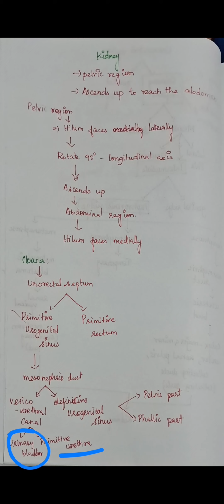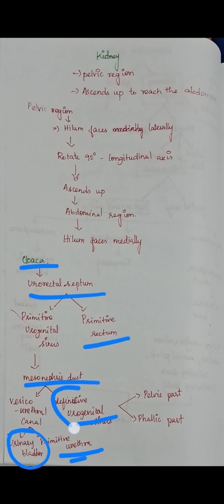So, as I repeat, the cloaca is separated by the urorectal septum to form the primitive urogenital sinus and primitive rectum. The primitive urogenital sinus divides the mesonephric duct into the vesicourethral canal and the definitive urogenital sinus. From the vesicourethral canal, the urinary bladder and primitive urethra are formed. The definitive urogenital sinus is not very important now. We'll see this in the genital development. So now the urinary bladder and urethra are formed.